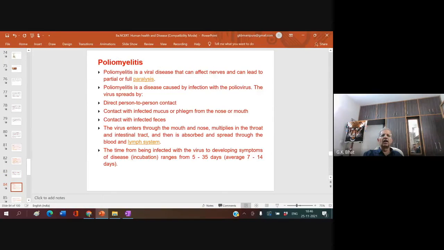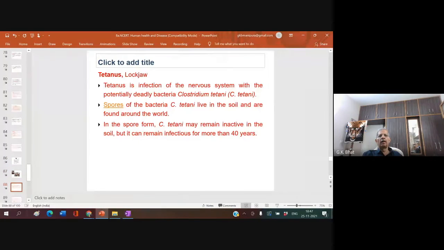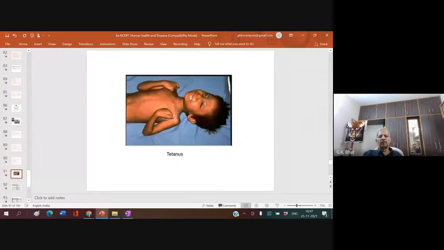Poliomyelitis is what is simply called polio. It's a viral disease, right? We shall see that later. This is the person, how he looks when affected by polio. Tetanus is otherwise called lockjaw. Tetanus is an infection of the nervous system caused by the dreaded bacterium Clostridium tetani, right? This is the person affected with tetanus.